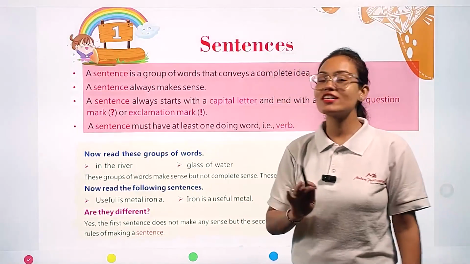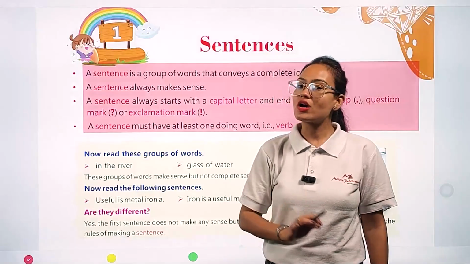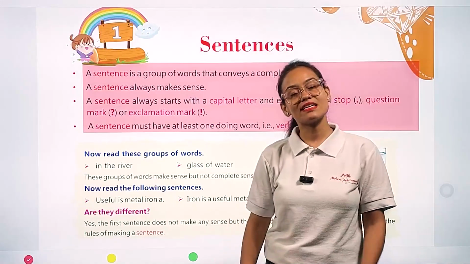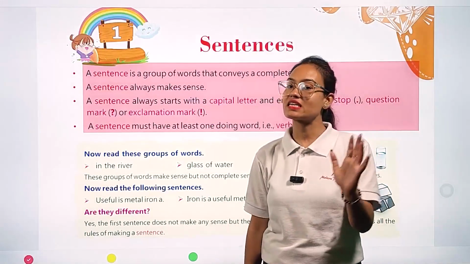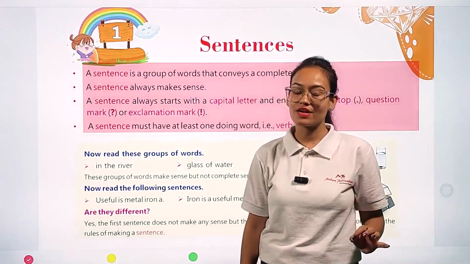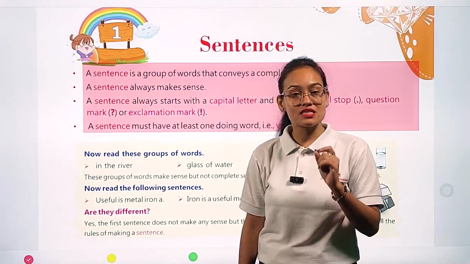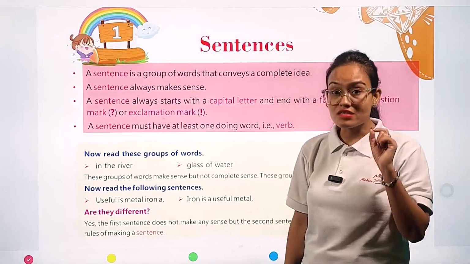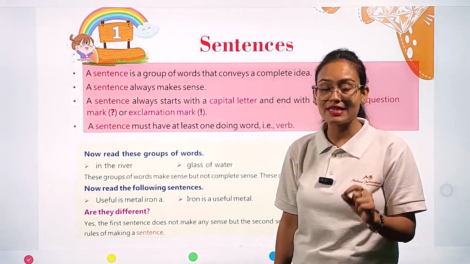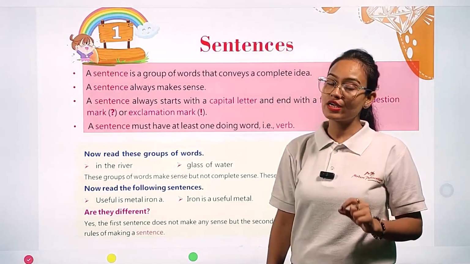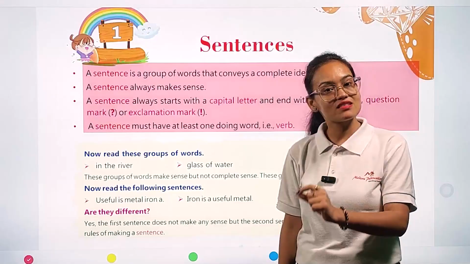You can't write an incomplete sentence and say, yes, I have completed writing this sentence, it is correct. No, only if your sentence is making sense are you going to say that yes, this is a correct sentence.